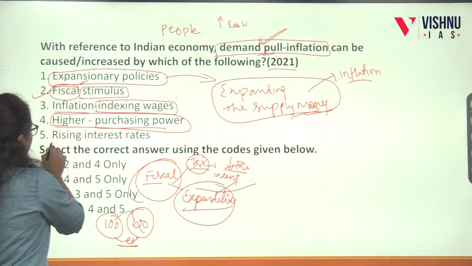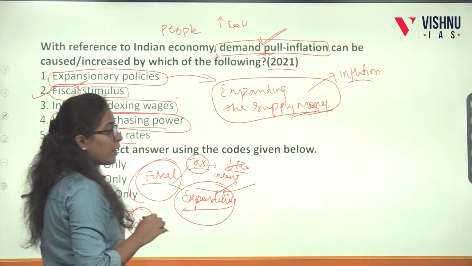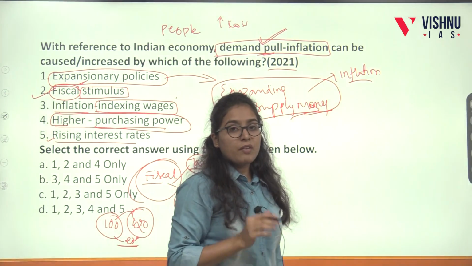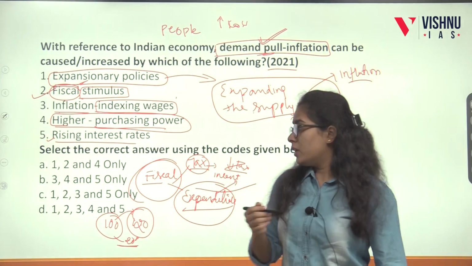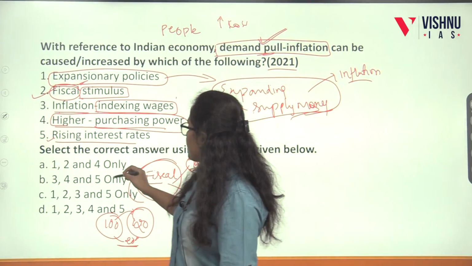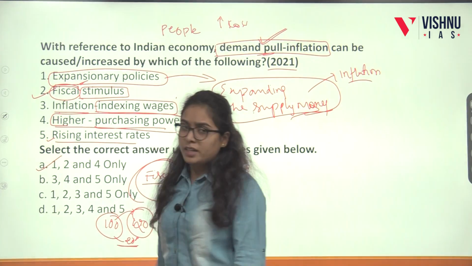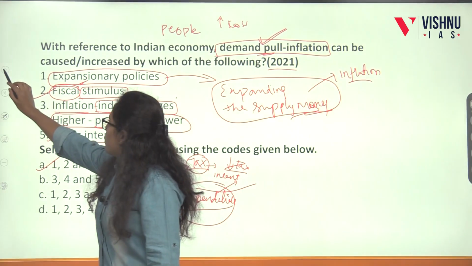Then we can see rising interest rate. What will it do? It will reduce the money supply in the economy. When money supply gets reduced, the demand in the economy will get reduced. So we can see options 1, 2 and 4 will be appropriate, and we can settle with option A. Next question.